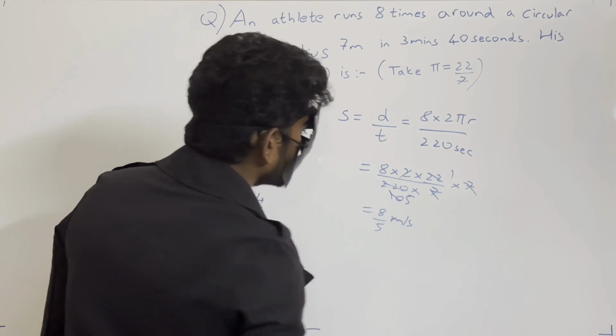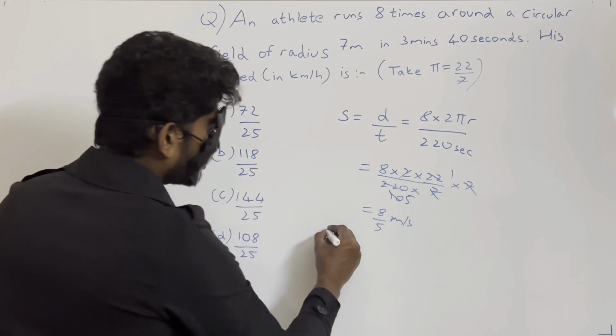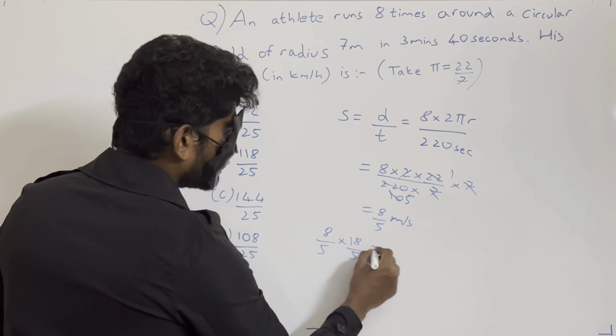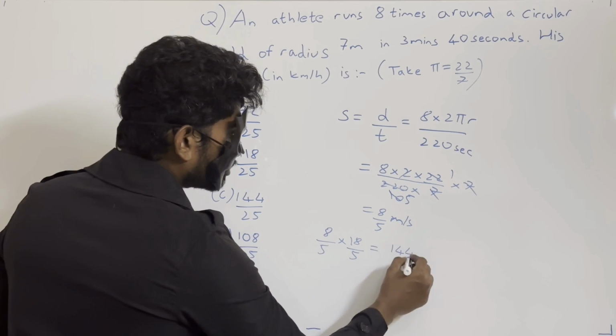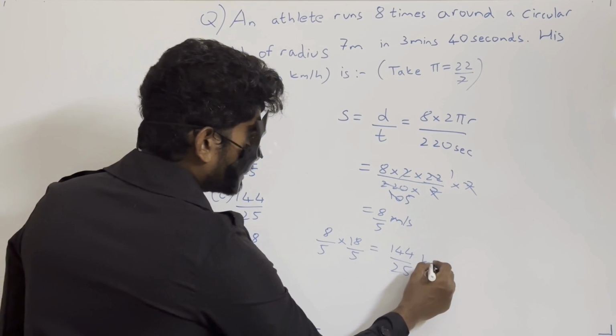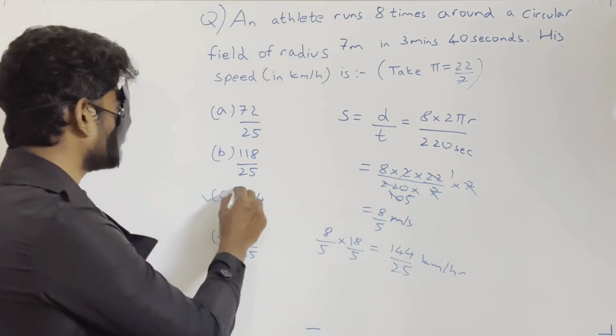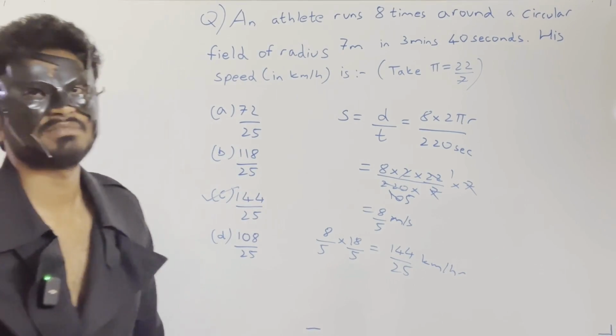meters per second. Now we have to convert it into kilometer per hour. So we will multiply 8 by 5 with 18 by 5, right? I already taught you. It is nothing but equal to 144 by 25 kilometer per hour. So here option C is right. Superhumans, this question was asked in CGL Mains 2020.